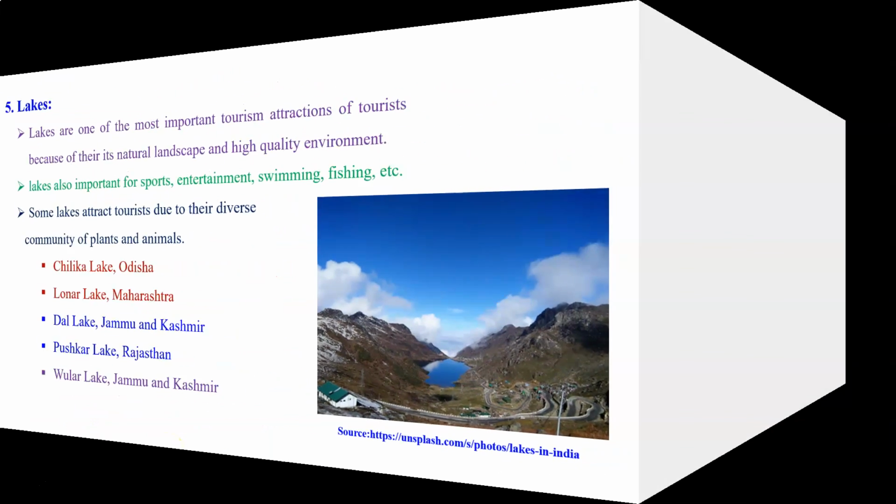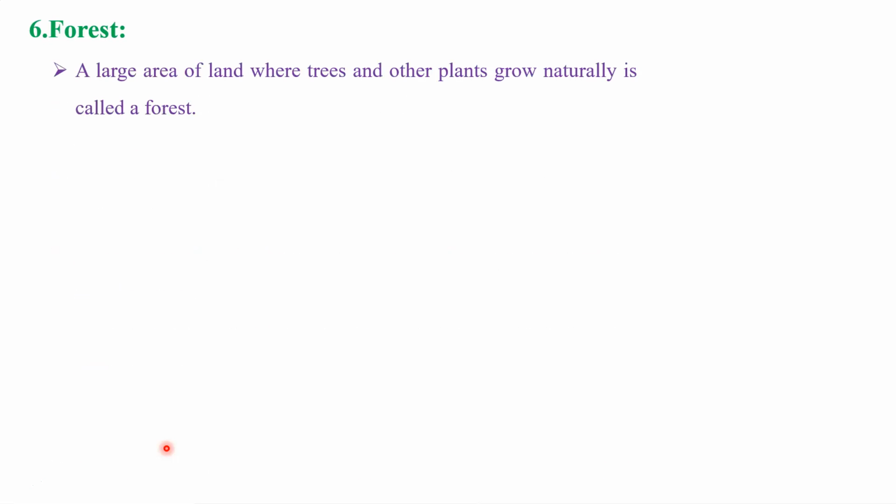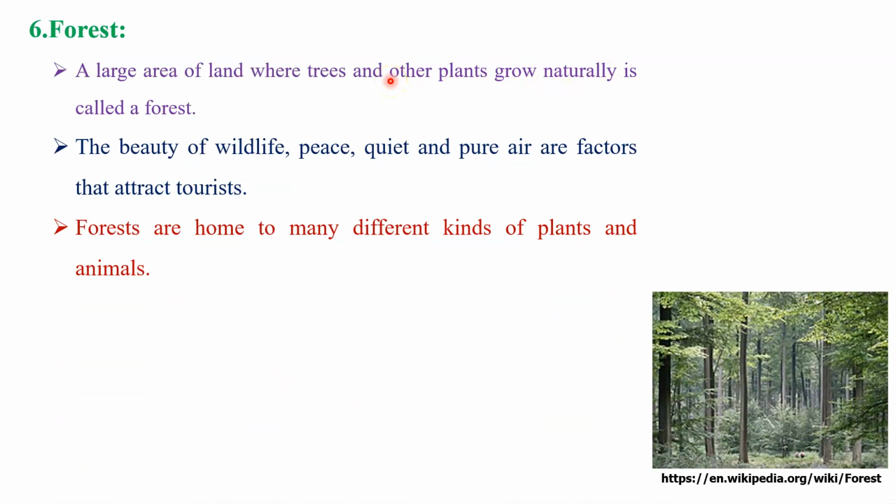Let us talk about another physical feature that is also important from the point of view of tourism development, that is forest. Dear student, this is a very important factor that attracts tourists. A large area of land where trees and other plants grow naturally is called a forest, and forest is an important attraction for tourism.